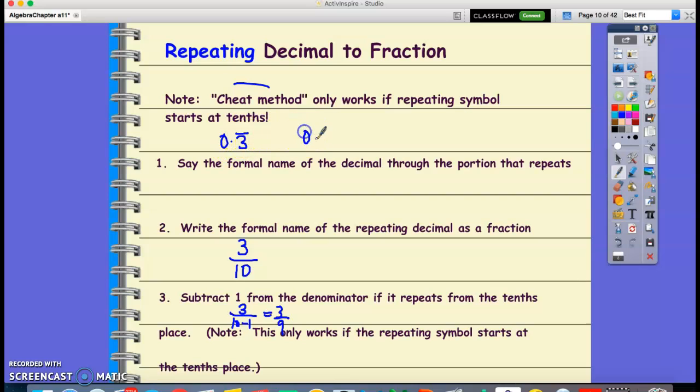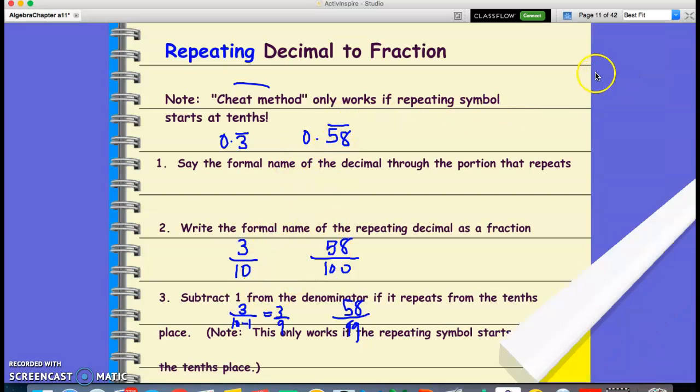So another one, 0.58 repeating. How do I say that? What is the formal name? We say 58 hundredths, right? 58 over 100, and you subtract. So this will be 58 over 99. So remember, this only works if it starts from the tenths place.